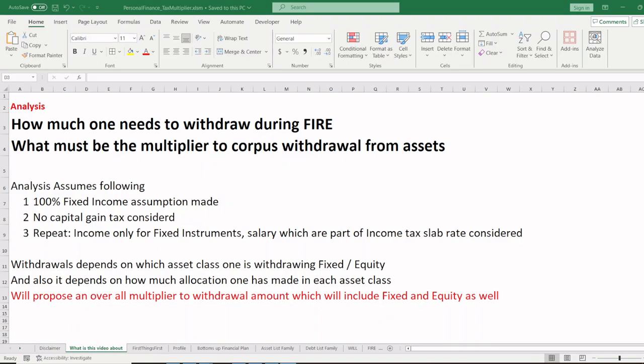You're retired early, you're enjoying your life, and suddenly you see that you're withdrawing much higher, right? Because you have to pay income tax as well. So we'll run a small analysis here.